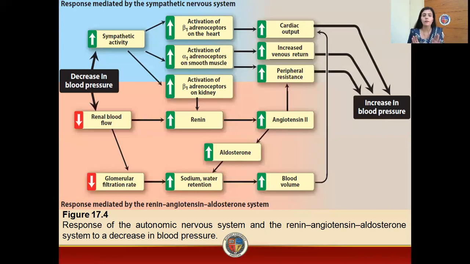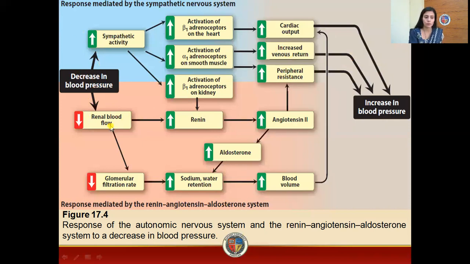Now these alpha-1 receptors will act on the smooth muscles. So whenever there is activation of alpha-1 and beta-1 receptors, there will be an ultimate increase in cardiac output, venous return, and peripheral resistance, which together will increase blood pressure. So now what happens on the other side whenever there is a decrease in blood pressure?